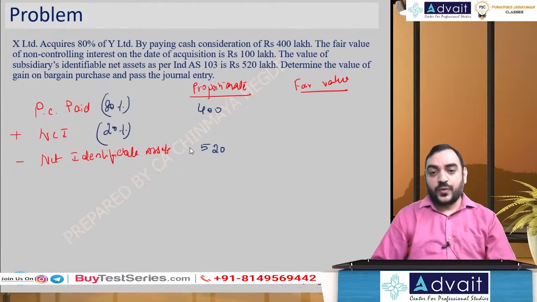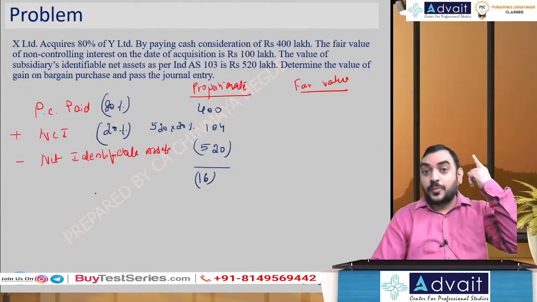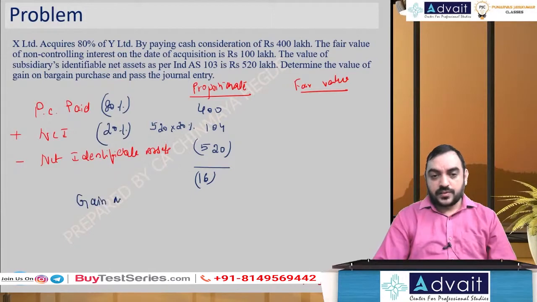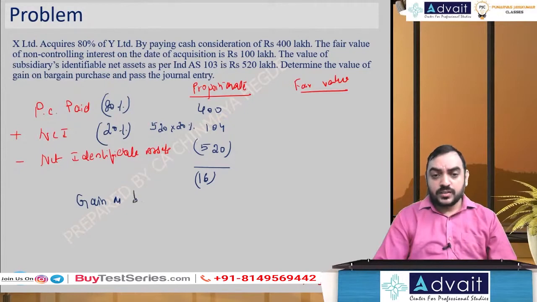So 20% of 520 is 104. You get a negative number, 16, which means in our method we would have got a positive number, but here a negative number means it's not goodwill but capital reserve. But here we use the term gain on bargain purchase, because when you pay less, it's a benefit you have made. You paid less. Gain on bargain purchase.